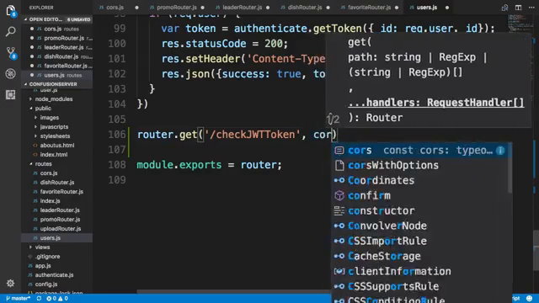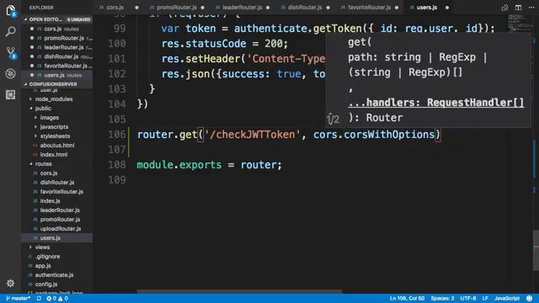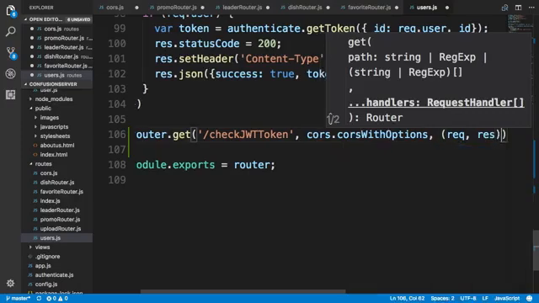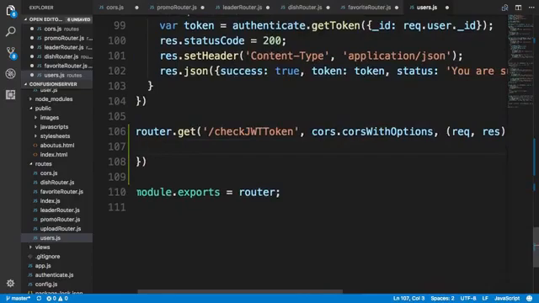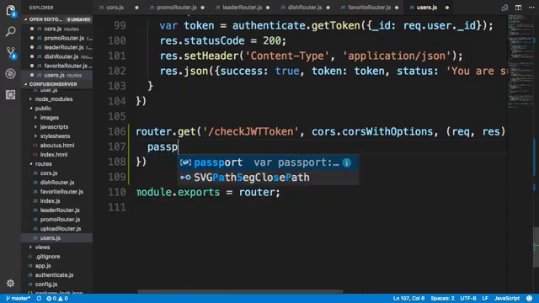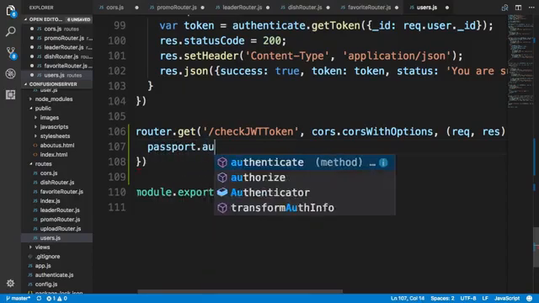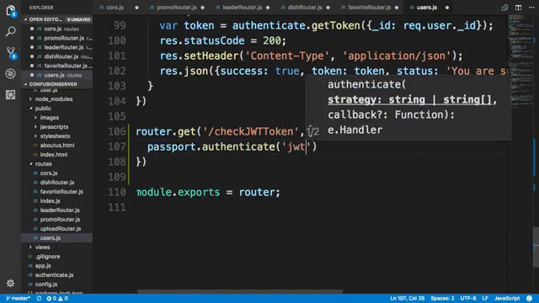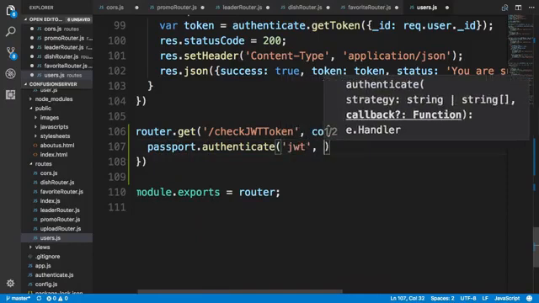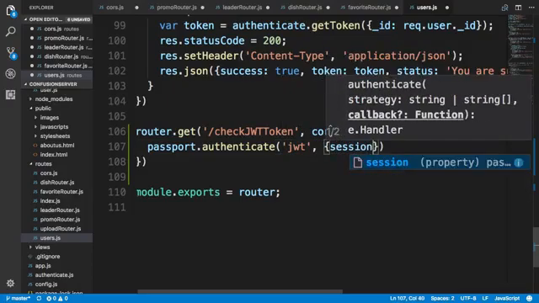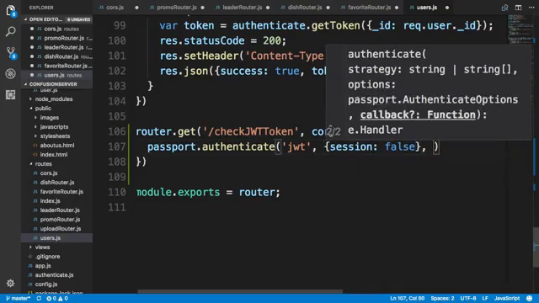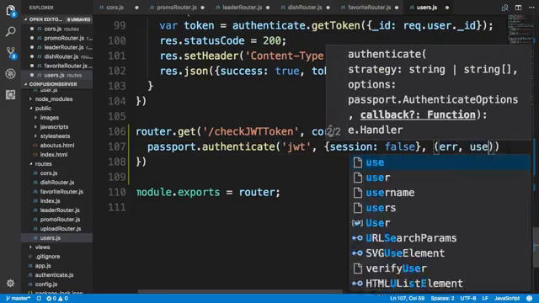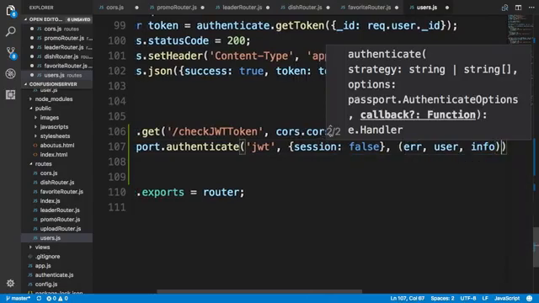So to do this, we'll say cors with options and req, res here as expected, and in here we will say passport authenticate JWT and session false, and this would return error, user, info.